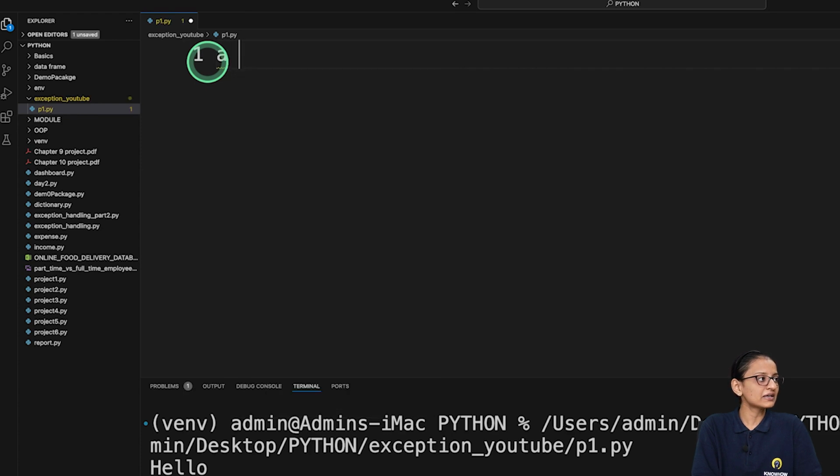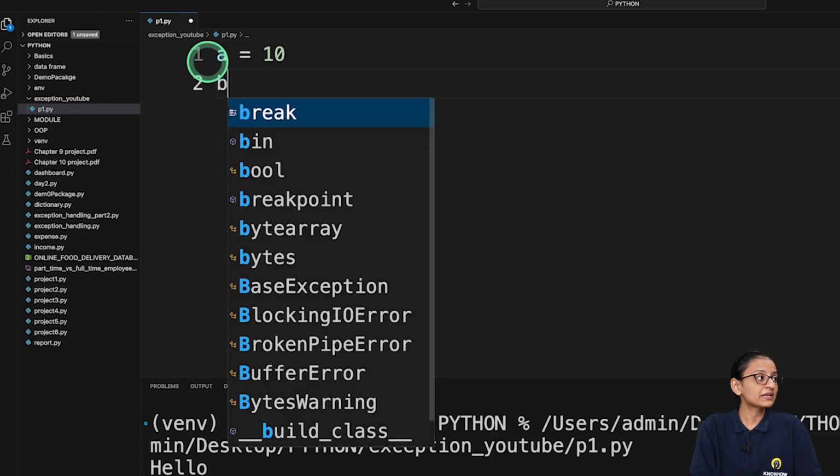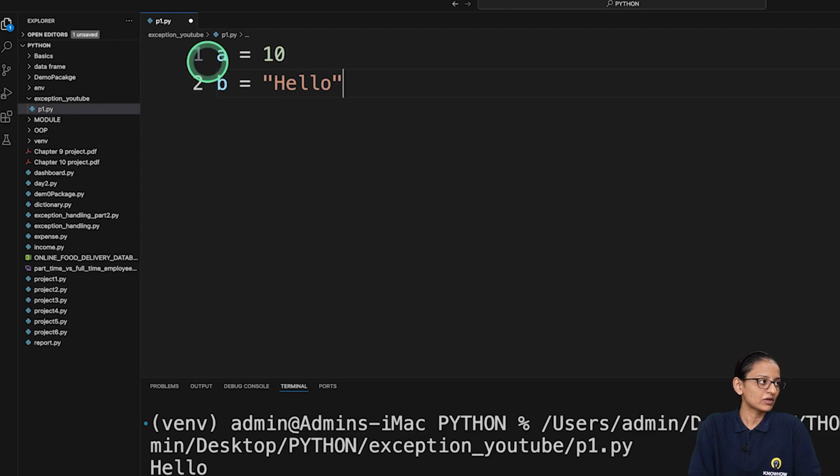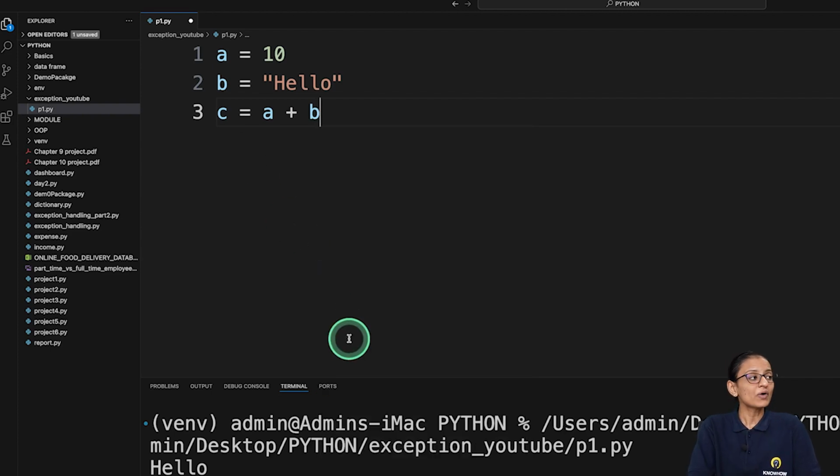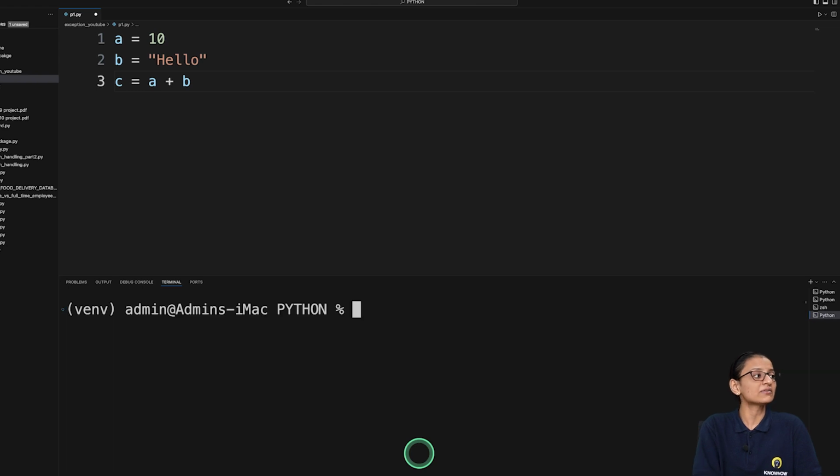Let's say here I am declaring a variable which contains the value 10, and I am declaring another variable which contains hello. When I try to generate the addition of A and B, let's see what happens. A plus B. If you want to add the value of A and the value of B, it is not possible. Why? Because when we perform addition, both operands should be numeric. But here one operand value is hello and the second operand value is 10, which is numeric. So let's run this program and see what the result is.